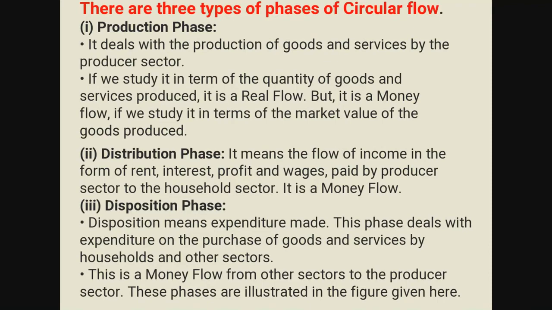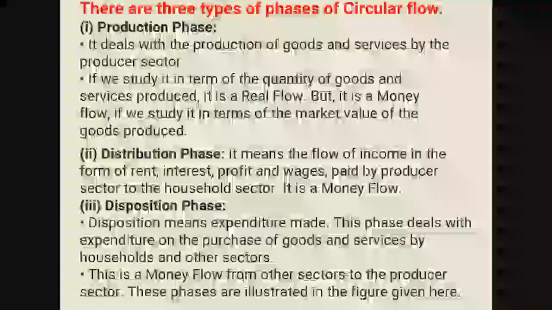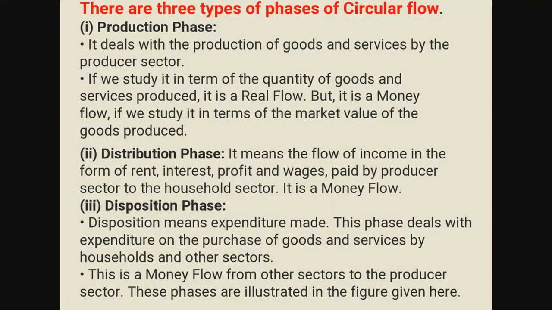Now, for example, first I'll take the production phase. Production activity. Now, what is production? I already explained. It deals with the production of goods and services by the producer sector. This means the firm. If we study in terms of quantity of goods and services produced, it is the real flow, but it is a money flow if we study in terms of the market value of goods and services produced. Money flow and real flow I will explain later on. Understand production first. So when production is done, income will be generated.